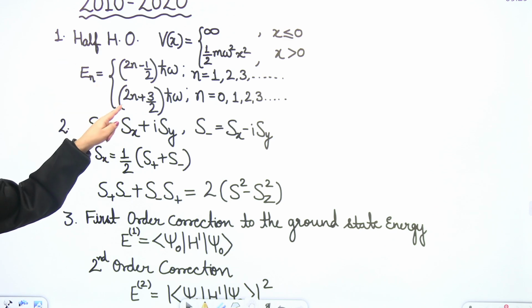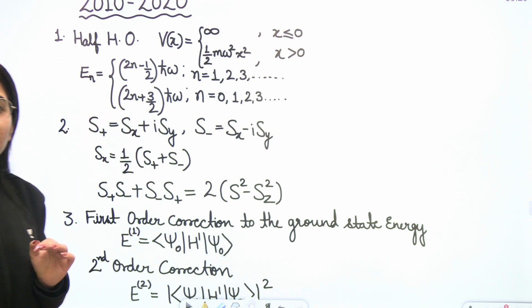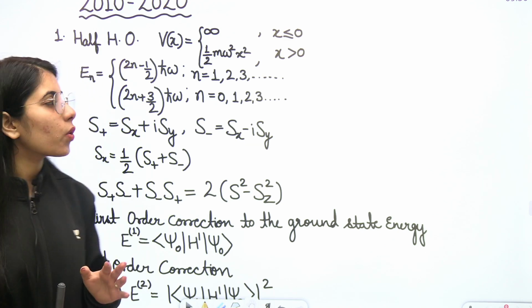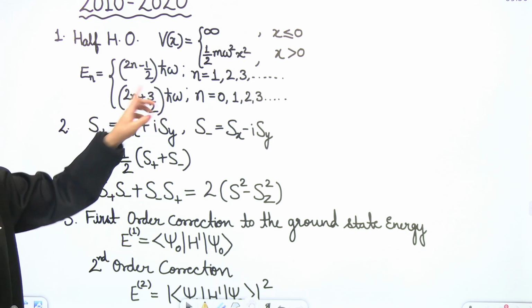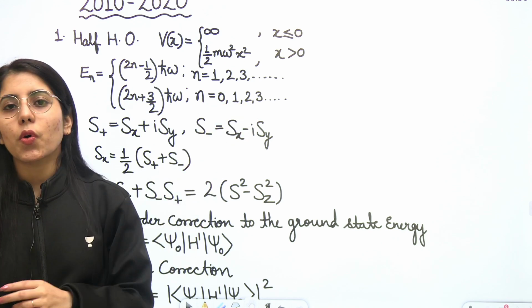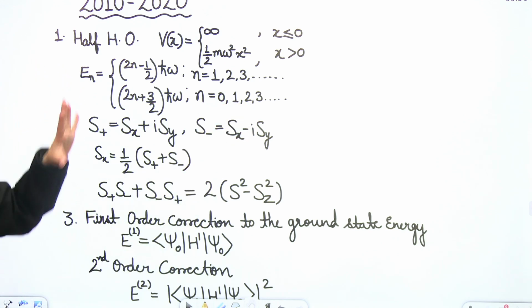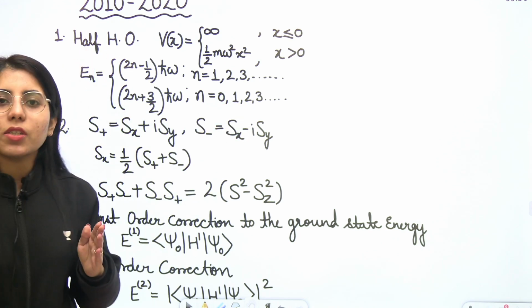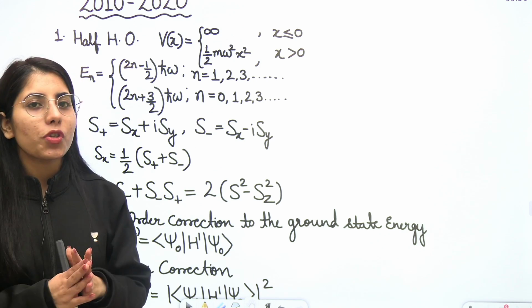Another expression of energy for the nth state of the half harmonic oscillator is (2n plus 3/2) h cut omega, where the allowed values of n are 0, 1, 2, 3 and so on. Clear? In the same way you can have more energy expressions.